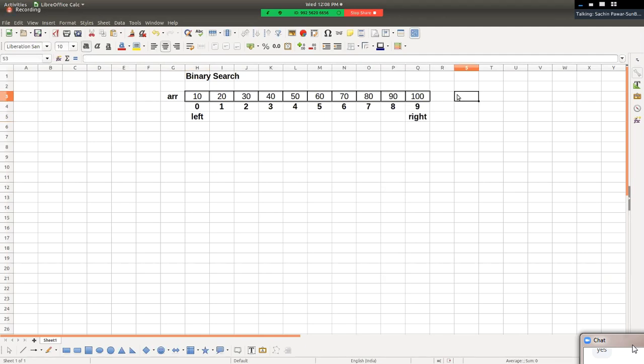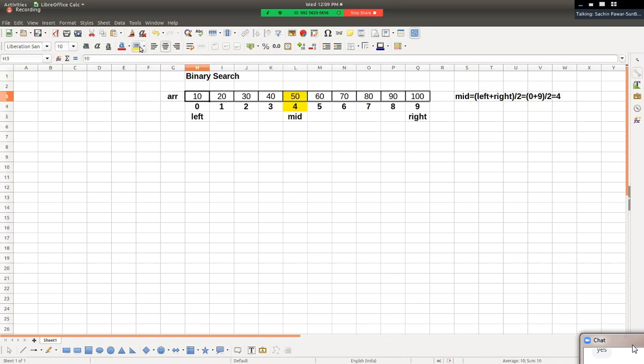Now how we can calculate mid? We can calculate mid by saying left plus right divided by 2. That will be equal to 0 plus 9 divided by 2. Now we know that division of two integers is what? Integer only, right? And we are interested to calculate position. So all these positions are of type integer, and hence we'll get answer as 4 in first iteration. In first iteration, we'll get the value of mid as 4. Are you with me, friends? Have you understood this?